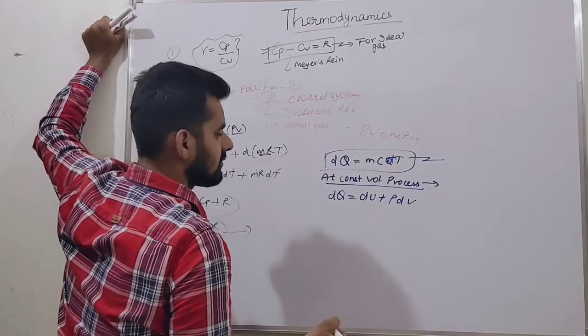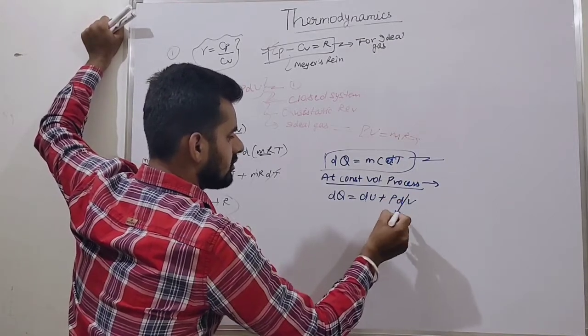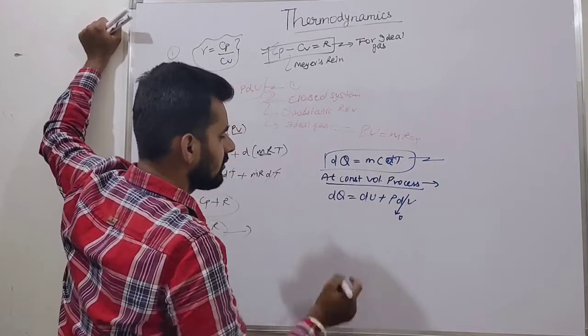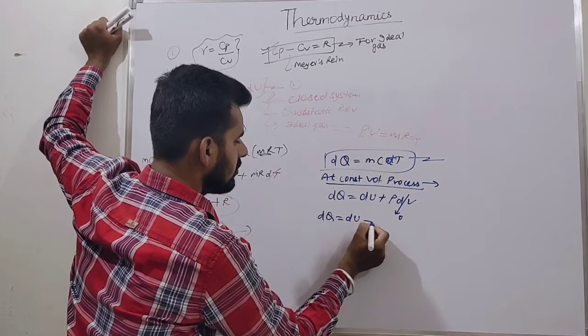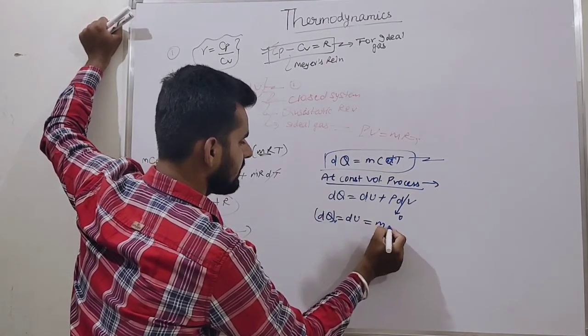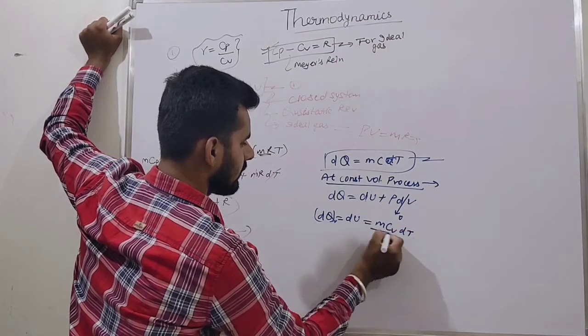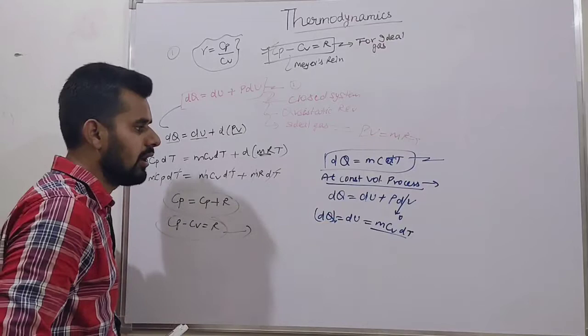For a constant volume process, what will happen, friends? This term becomes zero because the change in volume is zero for a constant volume. Then dQ must be equal to dU. And we know for a constant volume process, this relation is mCv dT.